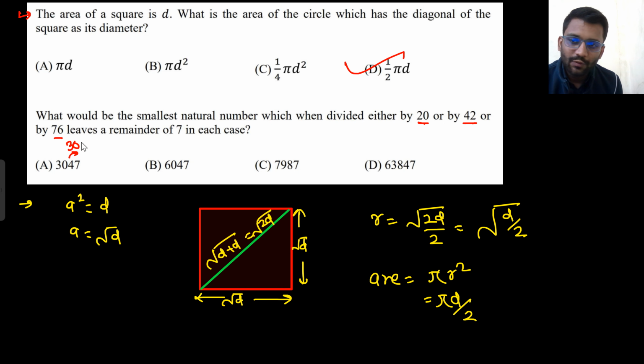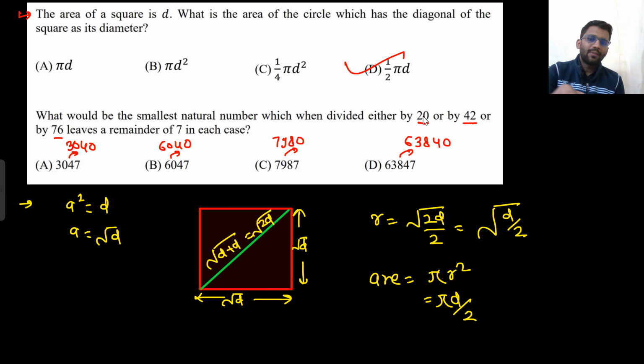It would give you 3040. This would give you 6040. This would give you 7980. This would give you 63840. Now divide each number by 20, 42 and 76 and see if these are being divided correctly or not. So let's try dividing it.